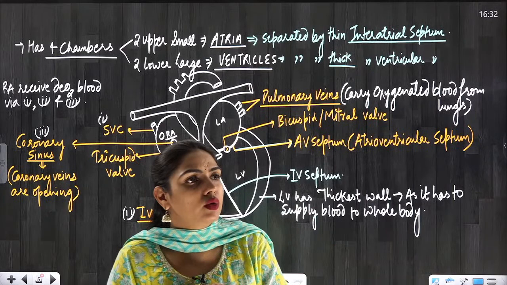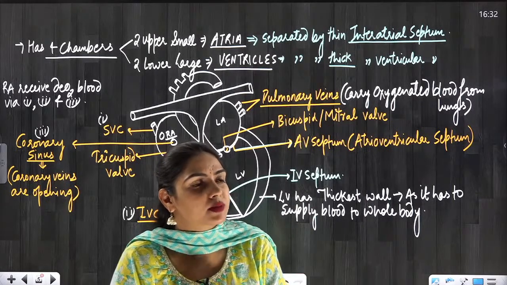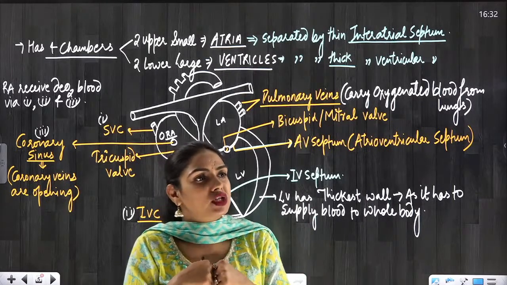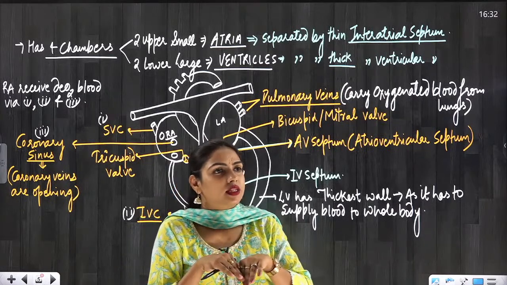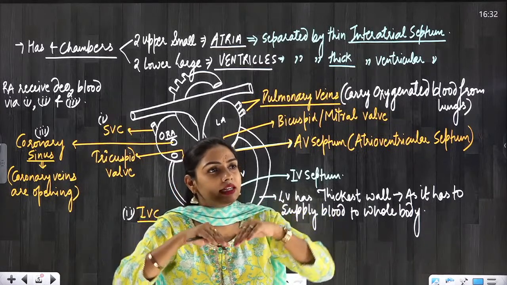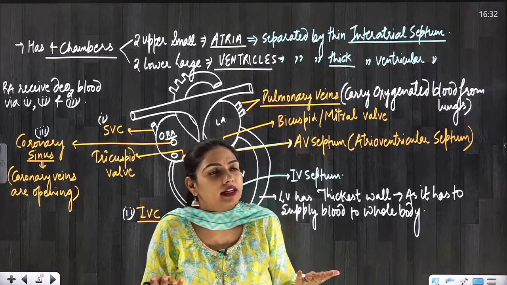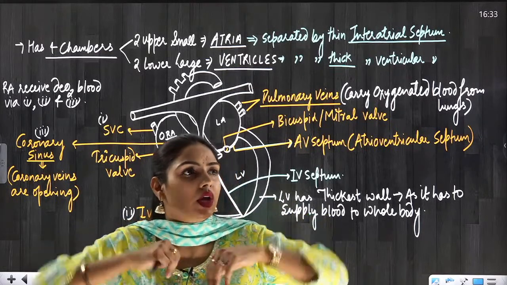So why does the tricuspid valve have 3 flaps? It is the structural conformation, beta. It is the structure of the tricuspid valve. Because it has 3 flaps, that is why it is called tricuspid. Okay.